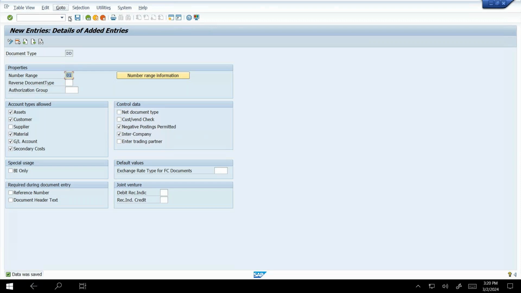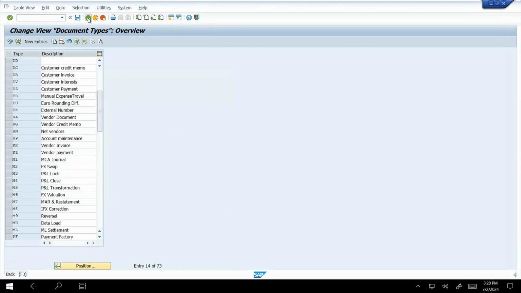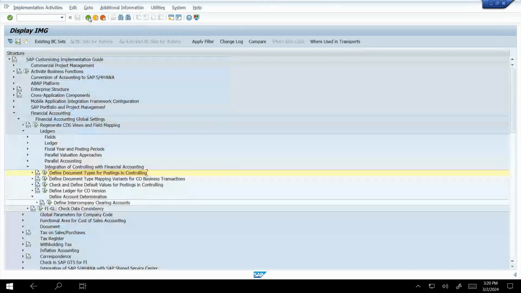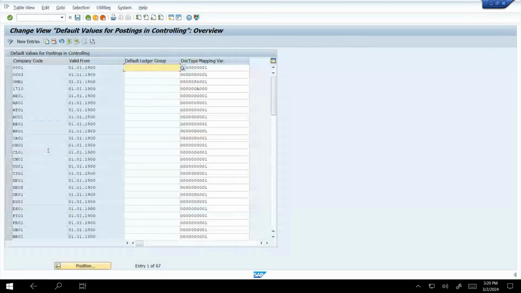Next, we have to go for another option, that is check define default value for posting in controlling. Just execute this one, and here I am going to give my company code.